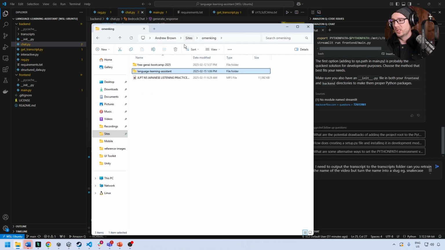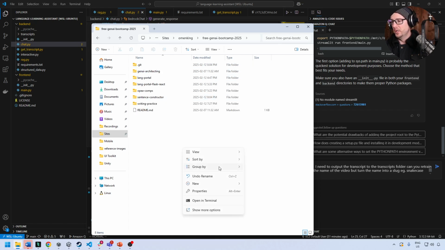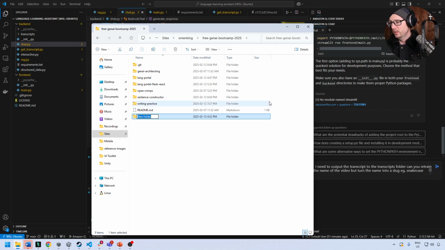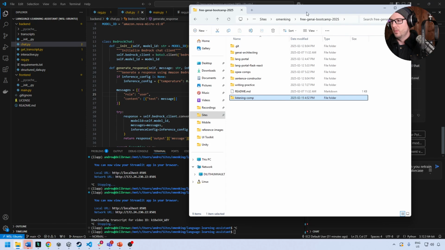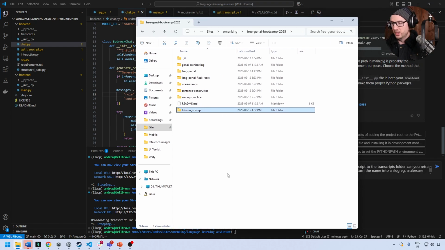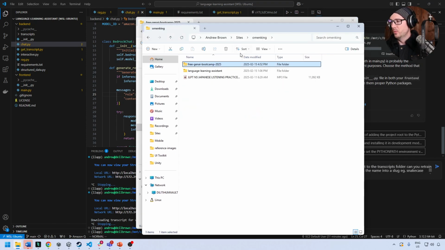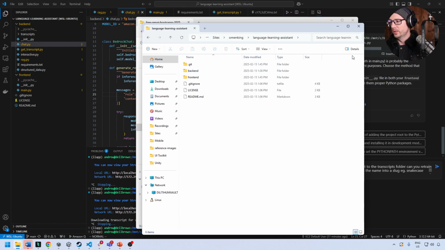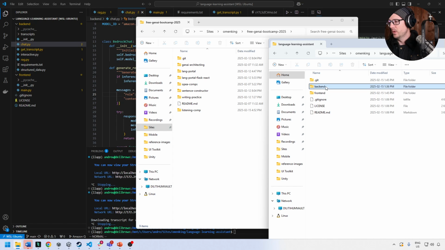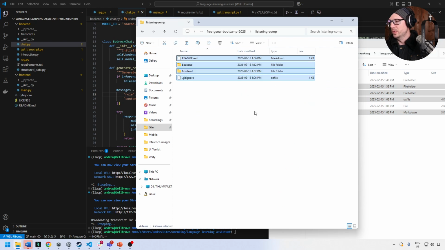So it says language learning assistant, but I want to rename this to listening comprehension. That's what I want to call it. Okay, and I'm going to open up another tab here, go back to this directory, and copy the contents of some of this. So I want the gitignore, and we probably want the README, and then I'll go into here and dump it in here.